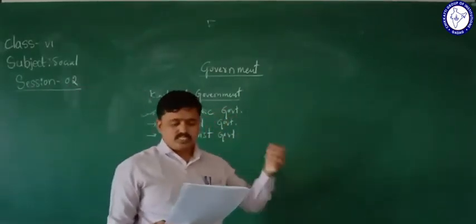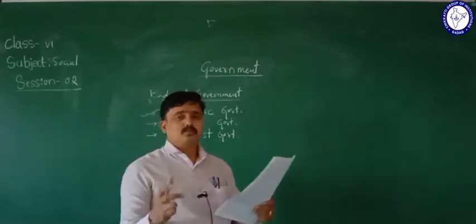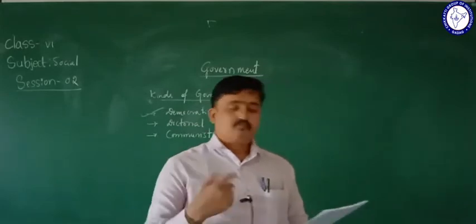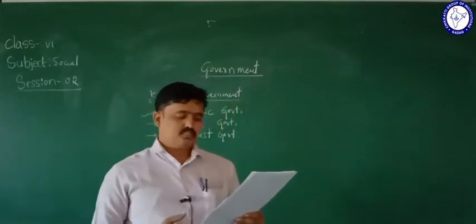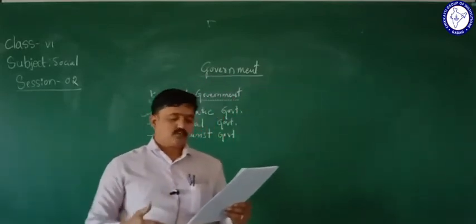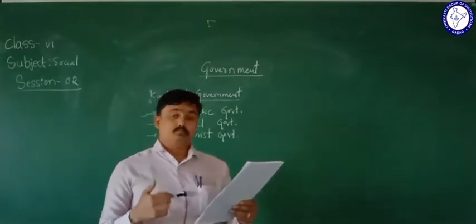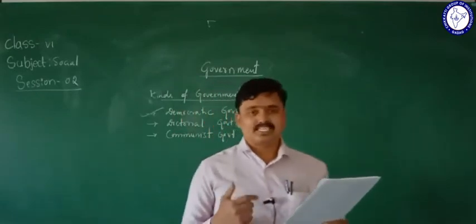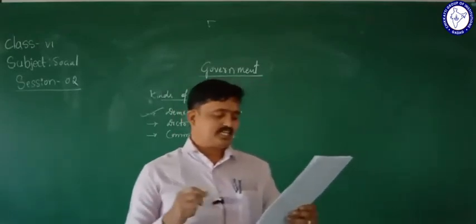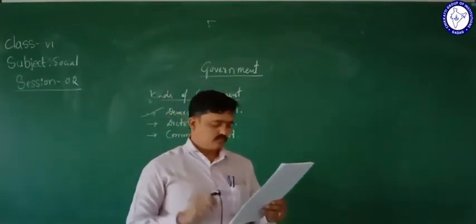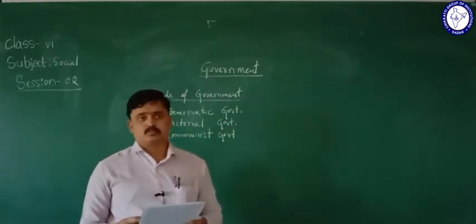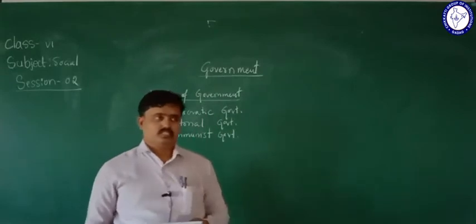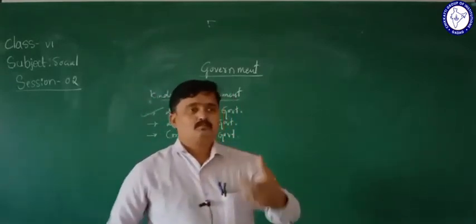Which are the fundamental principles of the democracy? Freedom, equality, fraternity, welfare of all, government of the people, majority government, opportunity for public criticism, decentralization of power, and adult franchise system. So these are the fundamental principles of the democracy. Then what is freedom here?